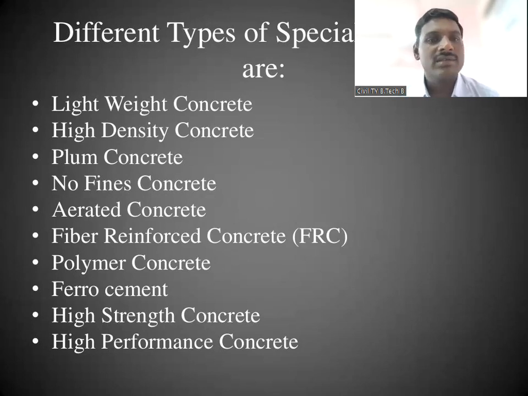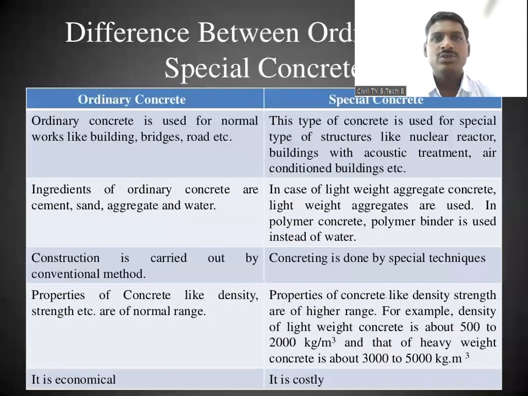So concrete is good in compressive strength but weak in tensile. So if we use polymers in the concrete, then what will happen? The tensile strength of concrete will increase. Then ferrocement concrete is there. Then high strength concrete and high performance concrete are there. So these are the various types of special concretes we are using nowadays. We will see them one by one here. Then the difference between ordinary concrete and special concrete.